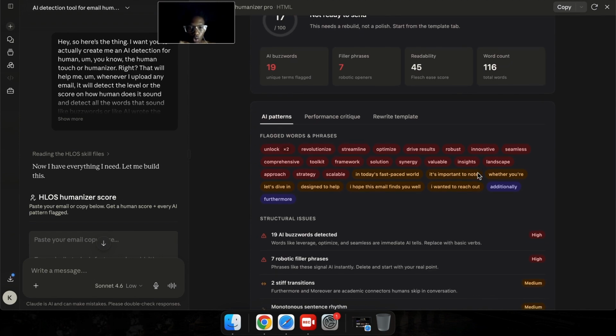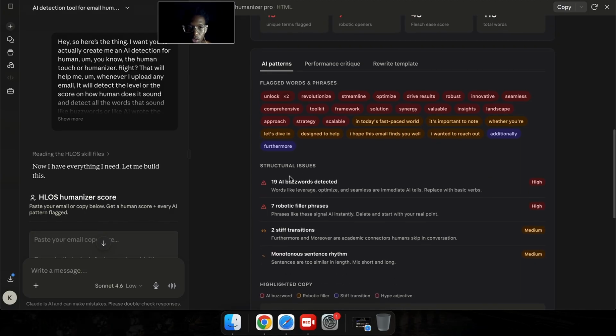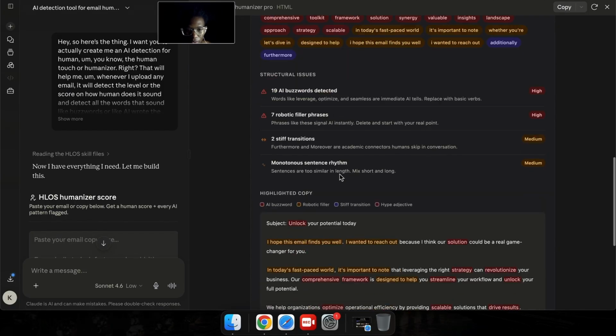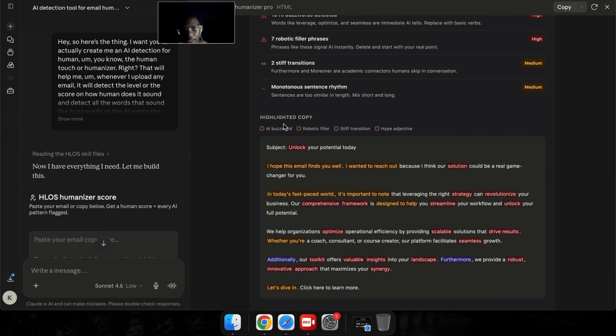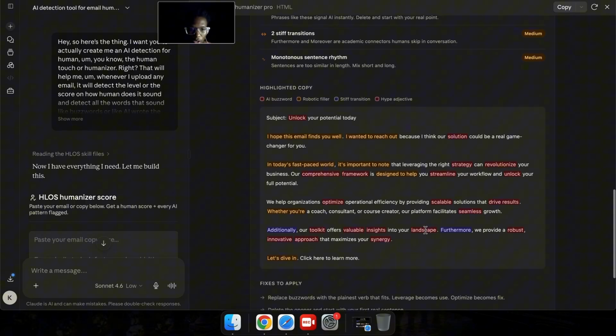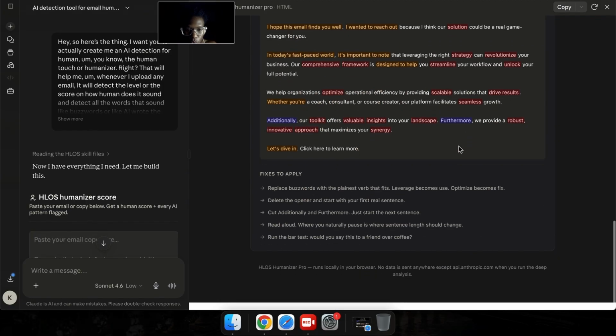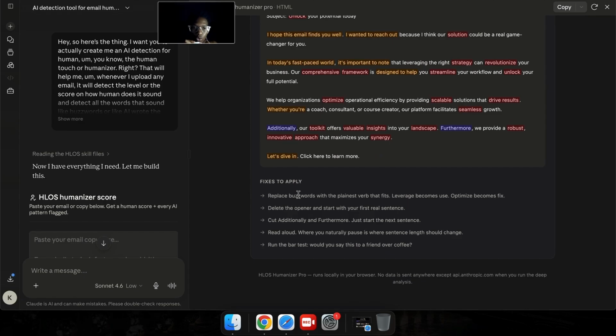It's just a bunch of words that is used, right? So the structural issues tells you exactly right there, and then it highlights exactly in the email itself. So the copy tells you the subject line is something like "unlock," tells you "I hope this email finds you well, I want to reach out," "solution," and all that, right? But like, what do you mean by solution? You have to actually niche down and be really specific with that, and then it gives you all the fixes on how you can apply them, right?